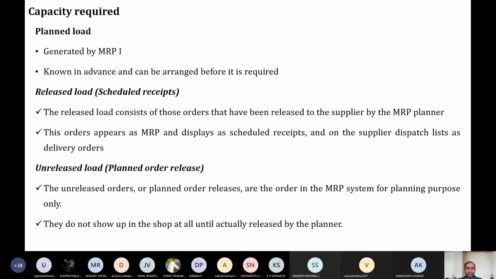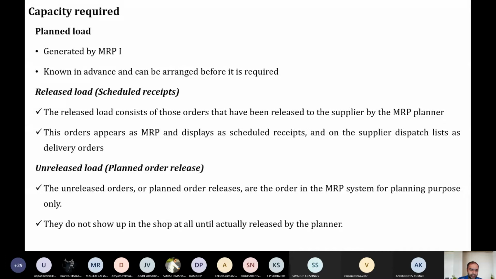So imagine it's like this. There's a machine. The machine requires some materials to perform, and this required material will be planned by MRP. And in MRP, you have two things. One is, after calculating the net requirement for the particular week or for the particular day, you will be planning to release the order, the planned order release.